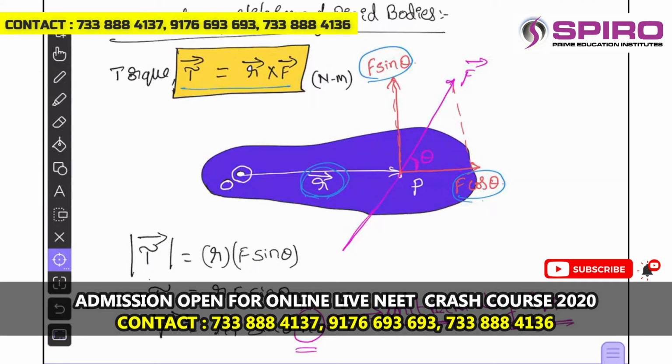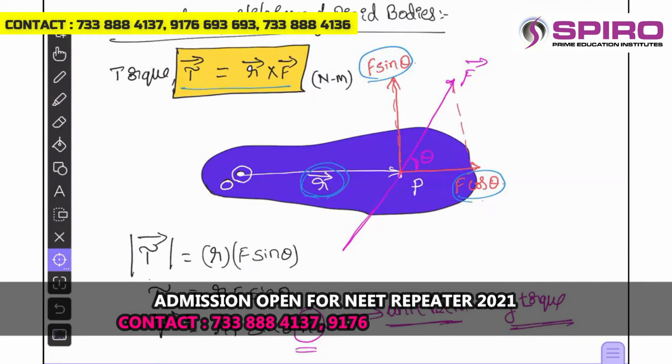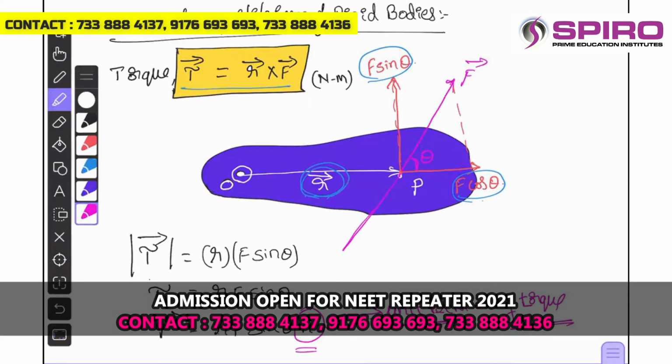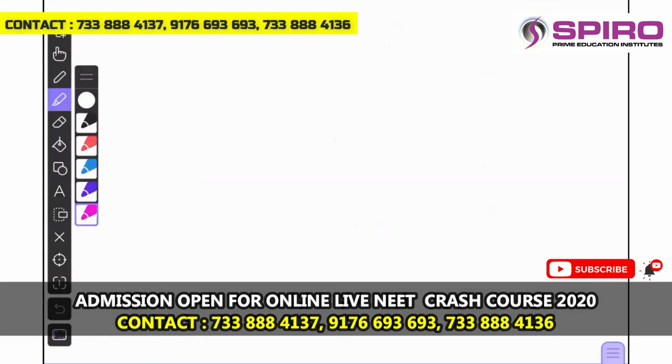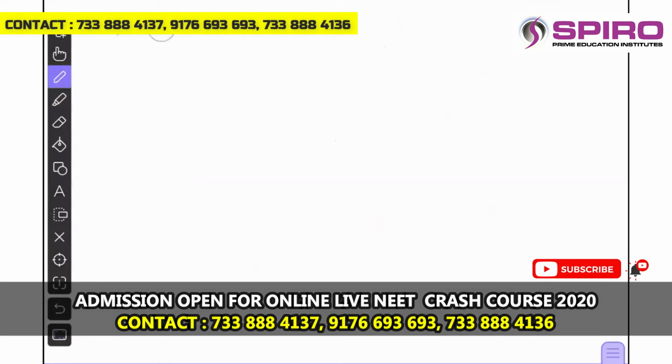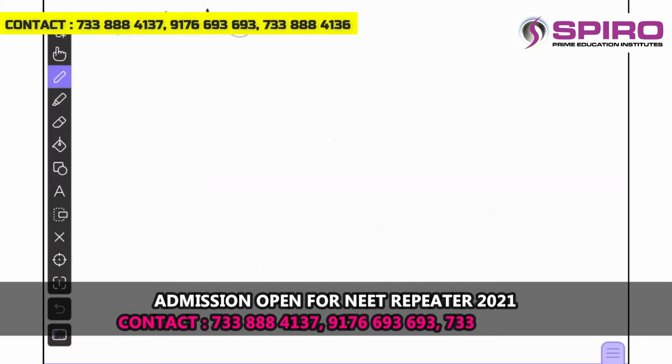And equilibrium, let us also consider what is equilibrium. Equilibrium means rotational equilibrium. If net force is zero, that is called translational equilibrium. If net torque is zero, that is called rotational equilibrium. Let us concentrate on the point rotational equilibrium.